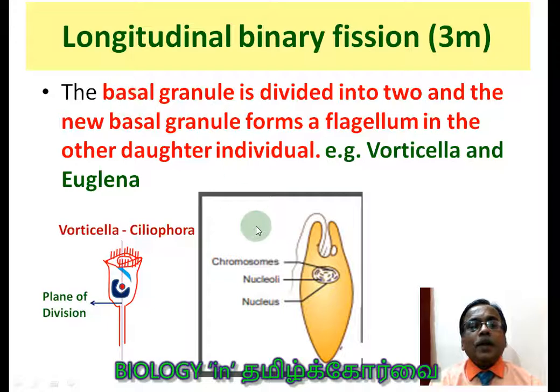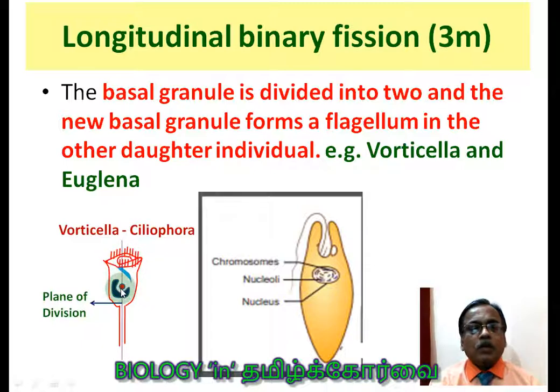You see, the basal granule divides into two. So the granule which does not have the flagella can produce one new flagella. So that is what is mentioned here. Example, Vorticella. So this is the Vorticella.